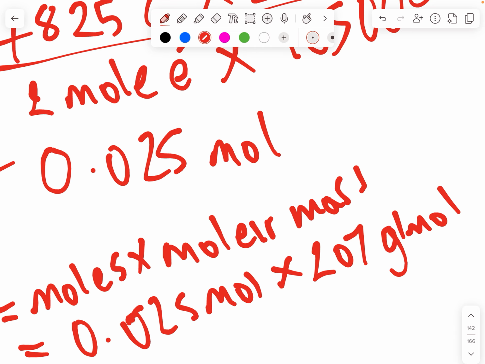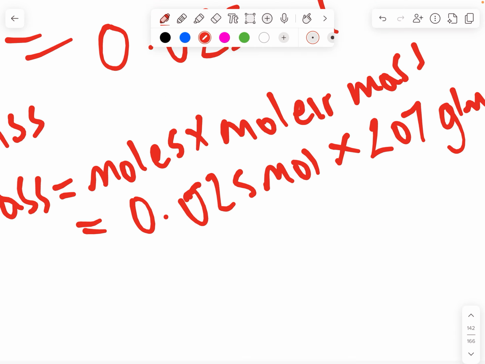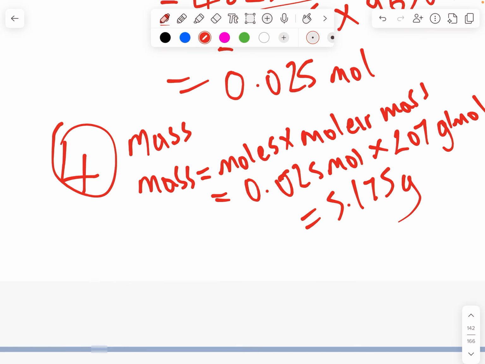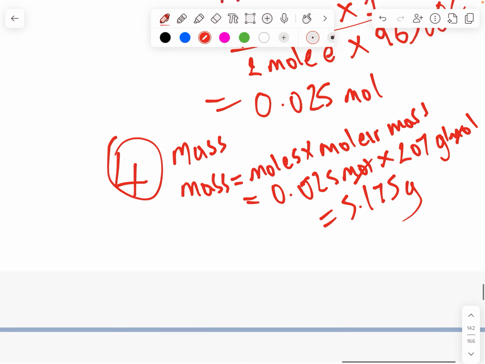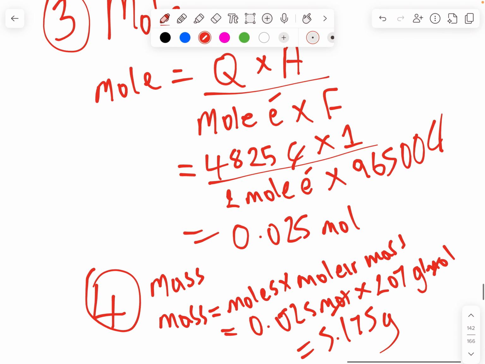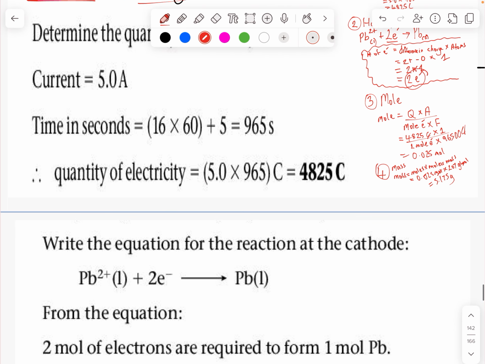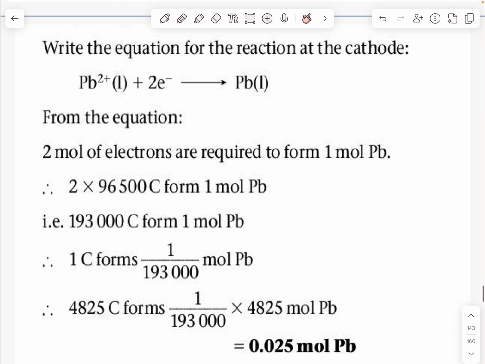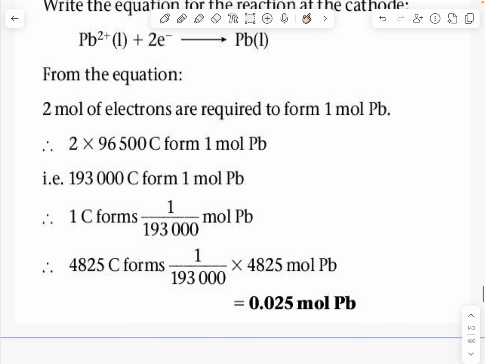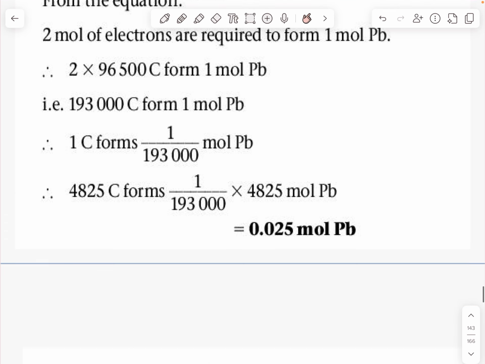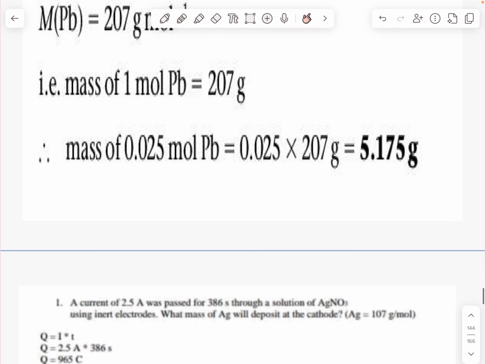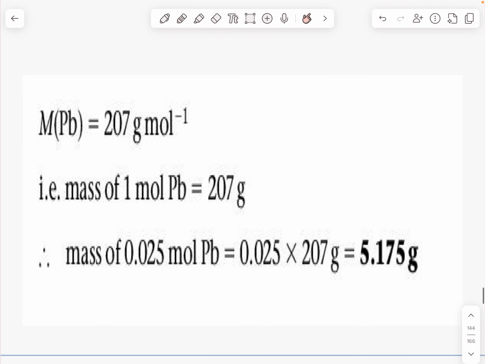Times 207, and my answer is 5.175 grams as my unit, because mole cancels mole. So that's it for this question. Let me just check if I got all of that correct. Yes, that is what I got for my answer. All right.